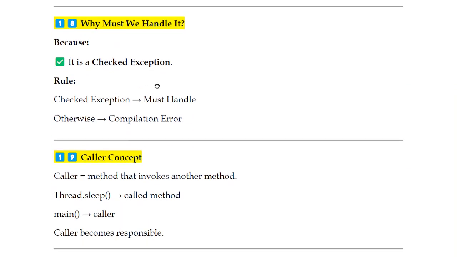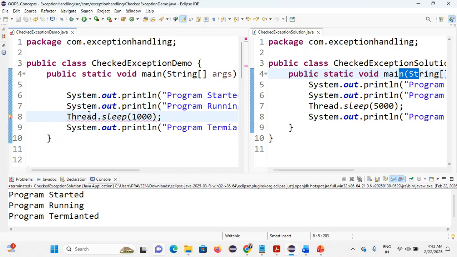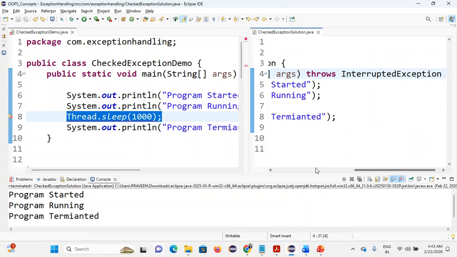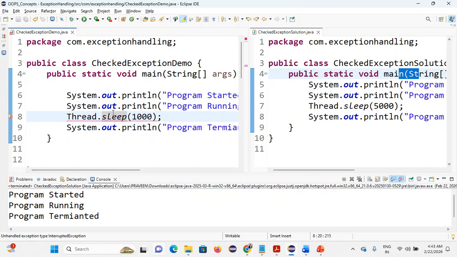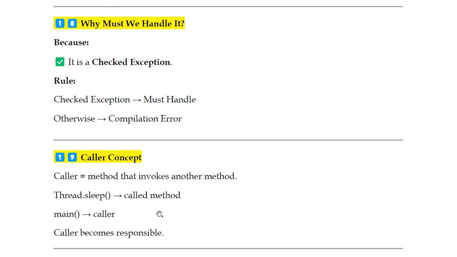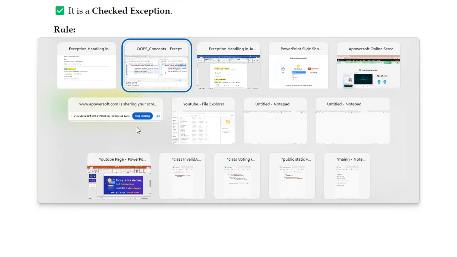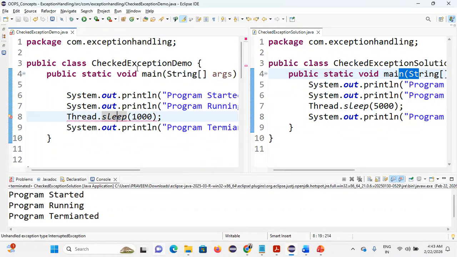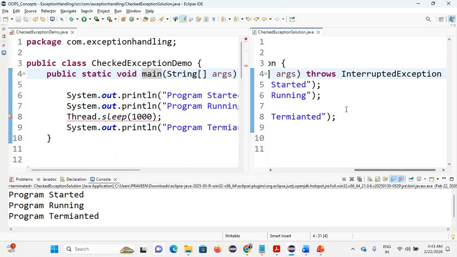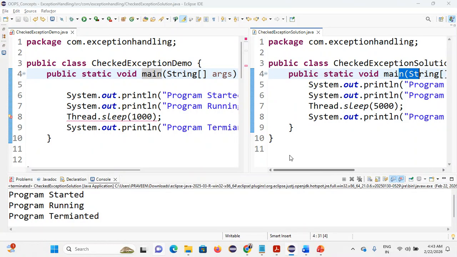So why must we handle it? It is a checked exception. It must be handled, otherwise the compiler throws an error. You can see that it must be handled either by a try-catch block or by declaration. You should handle it, otherwise it throws an error, because it is a checked exception. At compile time itself you have to handle it. The caller is the method that invokes another method. Who is the caller here? The main function is the caller for sleep, so you should handle that.